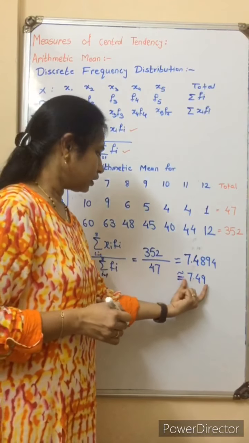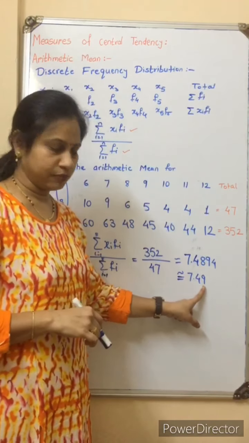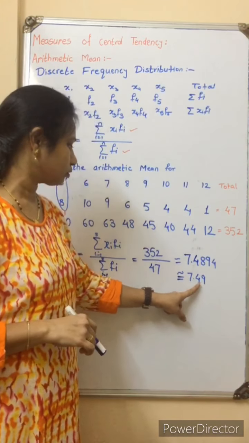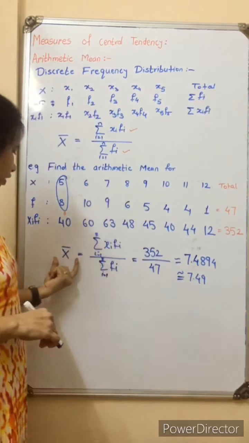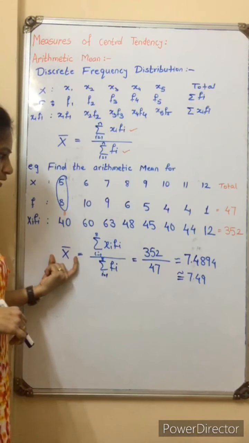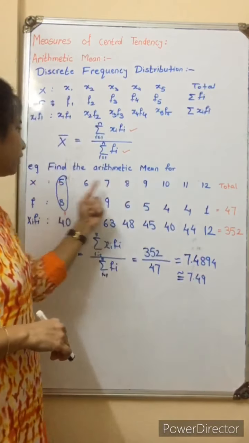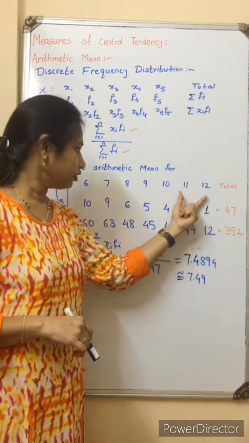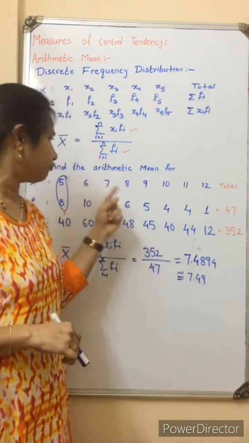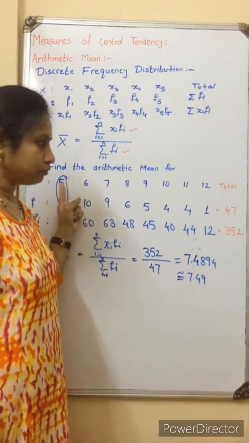Now if you see, the value is 7.49. As I said in the last video also, we calculate the mean of the x variable, so the answer must be between 5 and 12. And we got the answer as 7.49, which is between 5 and 12 according to the data.